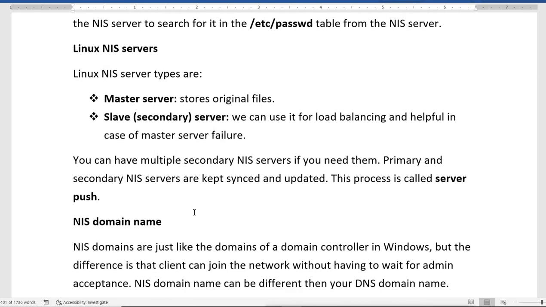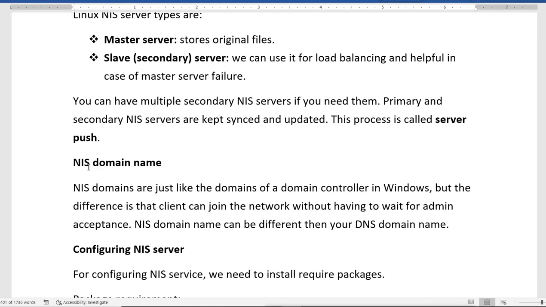Now the next thing is what NIS domain name. So when we configure the NIS services in our Linux system, NIS domains are just like the domains of the domain controller in Windows, but the difference is that a client can join the network without having to wait for the admin acceptance. So the NIS domain name can be different than your DNS domain name.